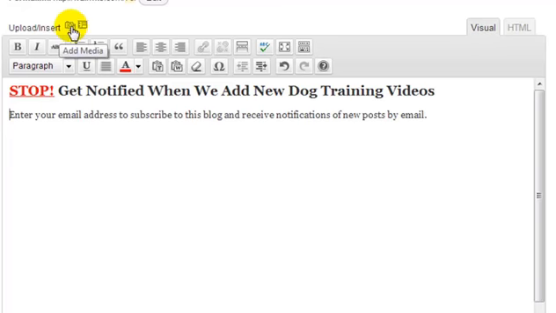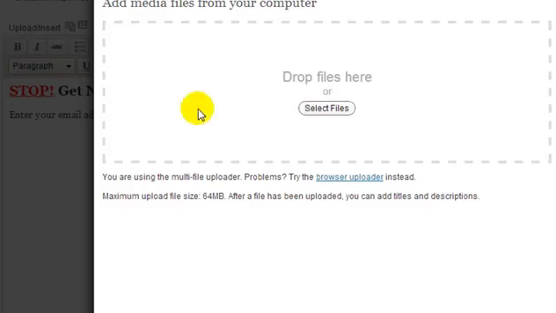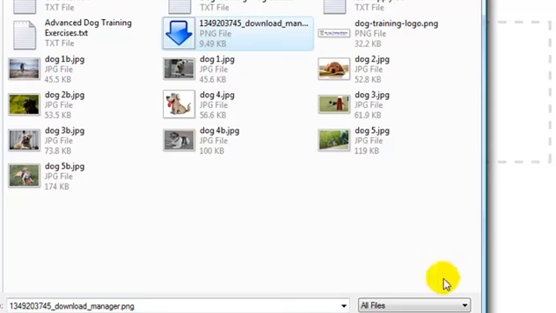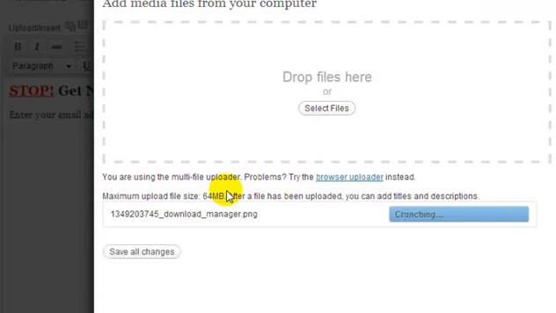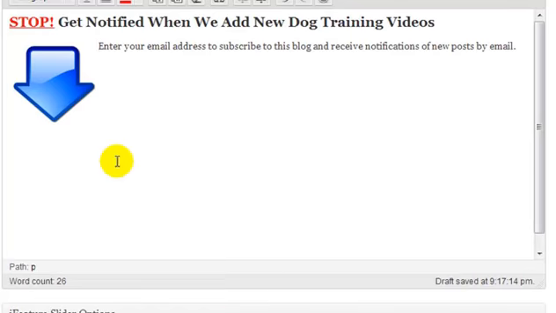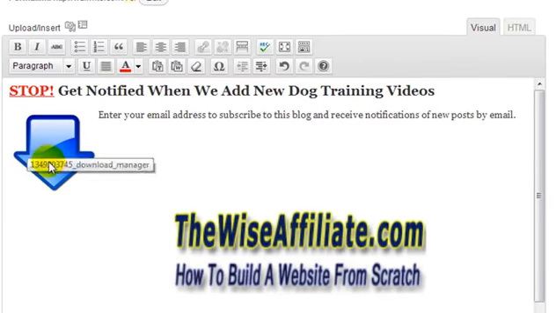So what I need to do is insert an image. So I'm going to select file, and here is that image. It's a PNG, so it has a transparent background. I'm going to select open, and it's 128. That's pretty big, I think, but we'll just see how it goes right now. We're just going to click inline it to the left and click insert into post, and it's pretty big.